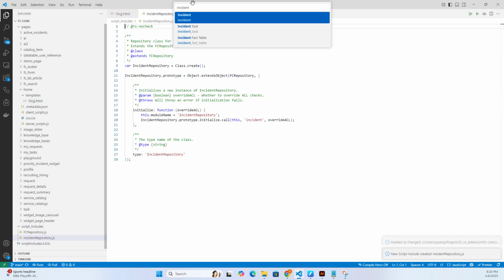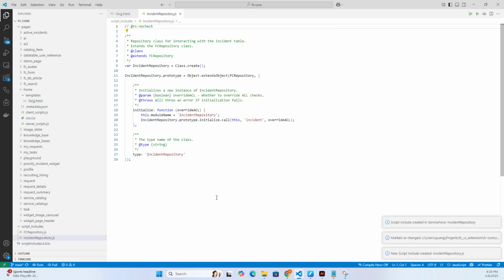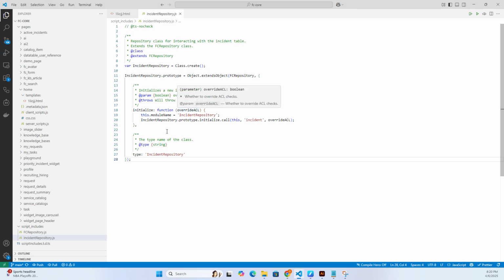And then hit enter. As you can see here, it basically bootstrapped a script include for me. This script include already inherits from the FC repository, which is the base class. It sets the module name as well as the incident table here. So from here, our script includes are following the same pattern, and we don't have to copy and paste manually like we normally do in ServiceNow.